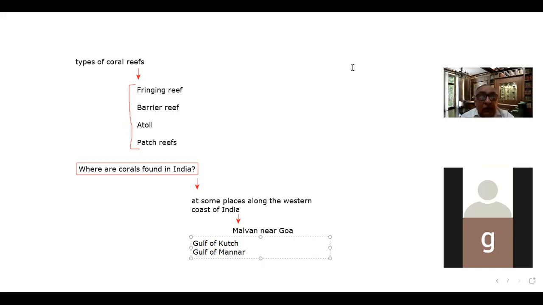अगर आप अपना मैप देखोगे बेटा, घर जाके मैप जरूर देखना। So between India and Sri Lanka there is the Gulf of Mannar. So it is found there, at the Gulf of Mannar area also.